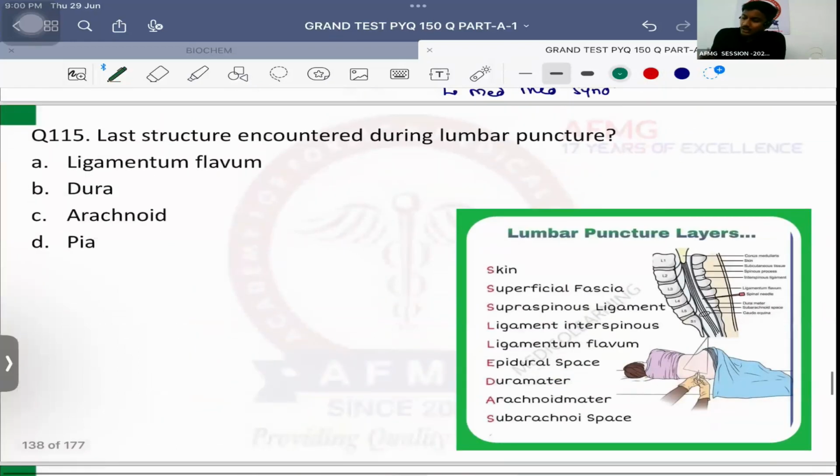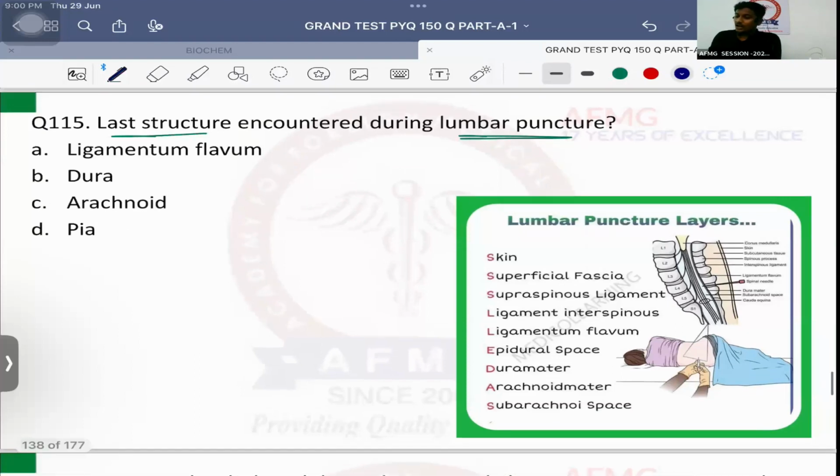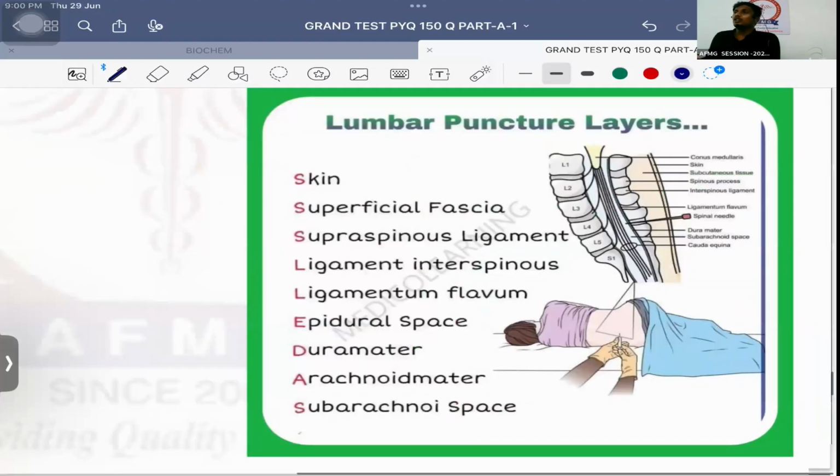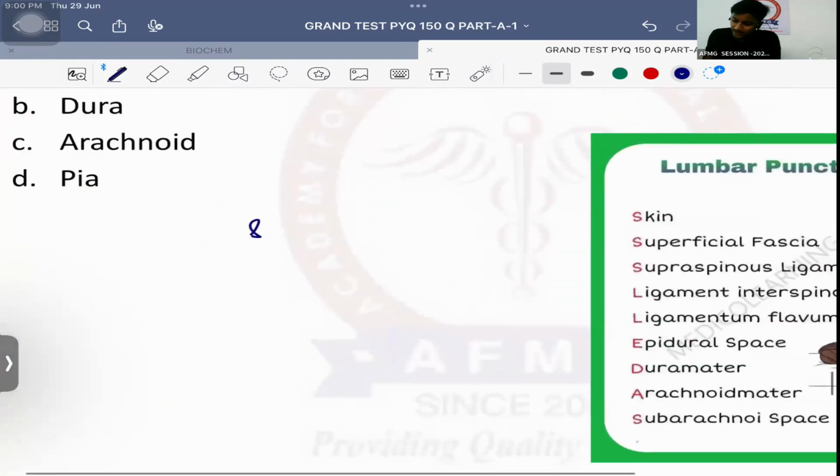Last structure which is encountered during lumbar puncture is, now if we are performing lumbar puncture, we need to go into which space? Subarachnoid space, because we want to collect CSF. Important is, उसके लिए ये पता होना चाहिए that spinal cord ends at which level?